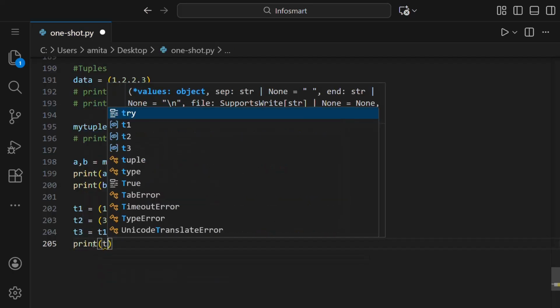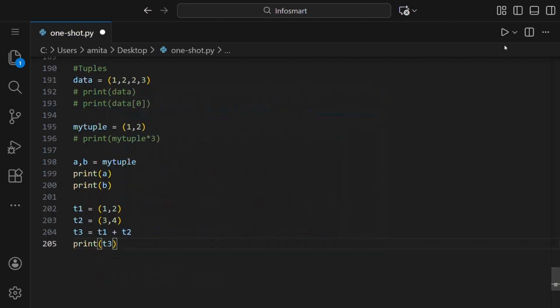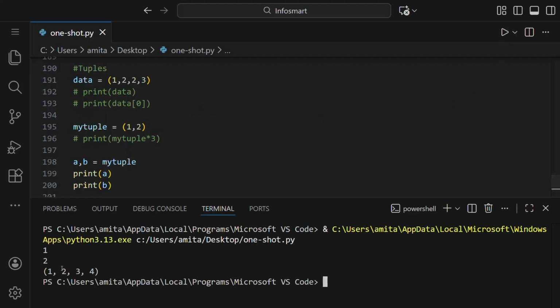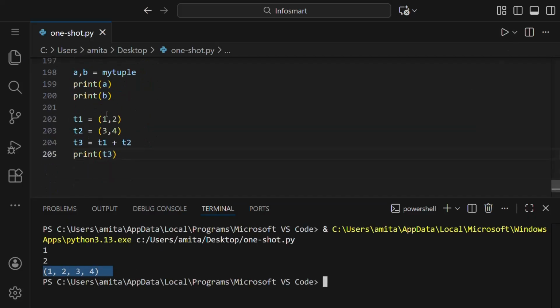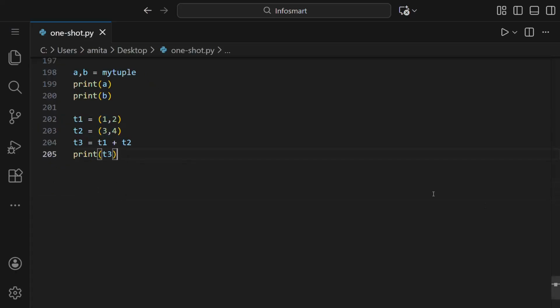We will print this tuple 3 here and let us run this. You can see we got 1 2 3 and 4. So both the tuples 1 2 and 3 4 got added and we got a new tuple here, tuple 3.